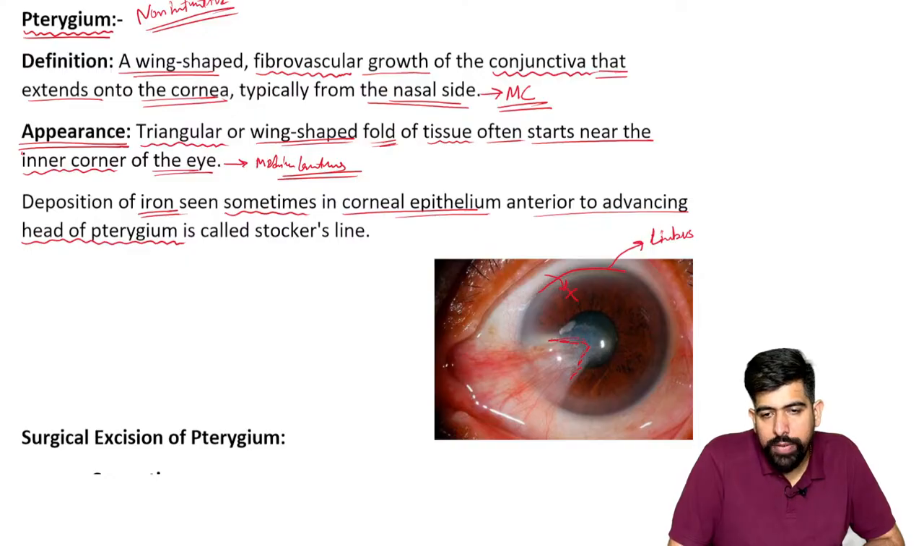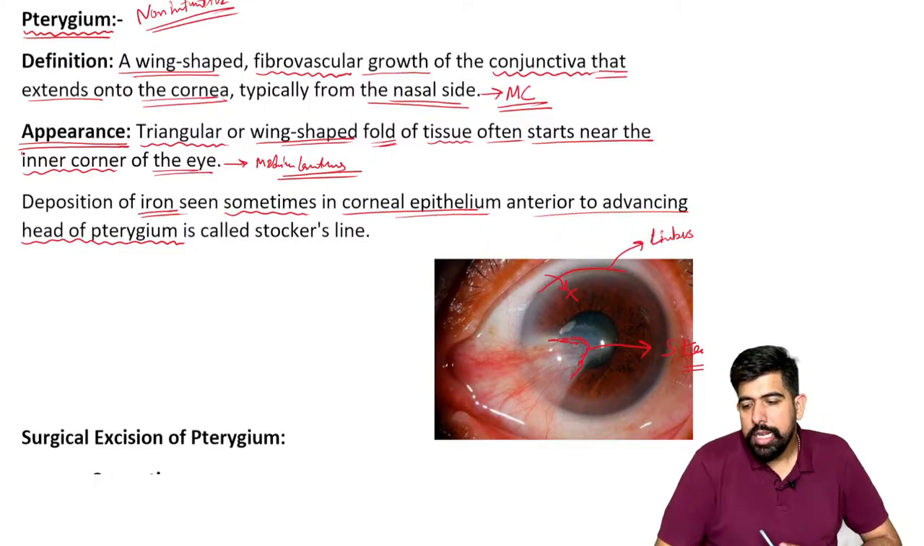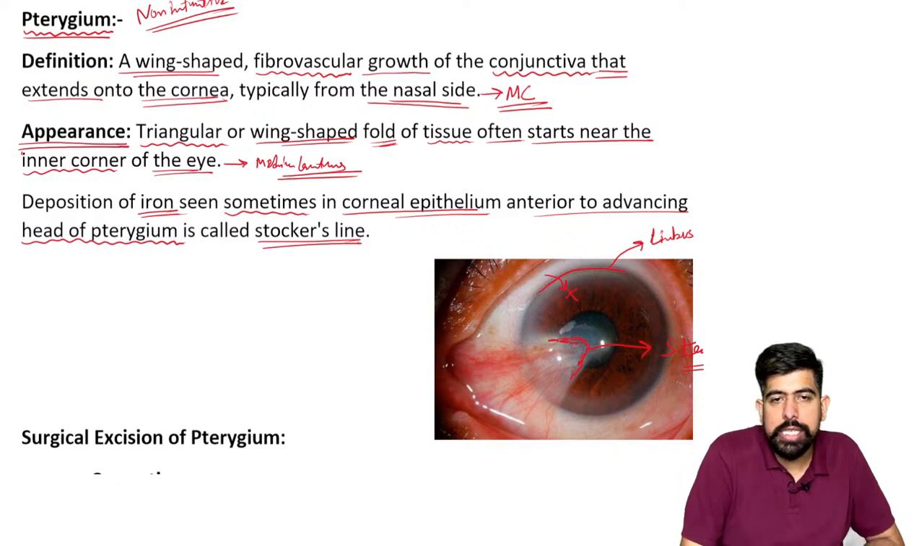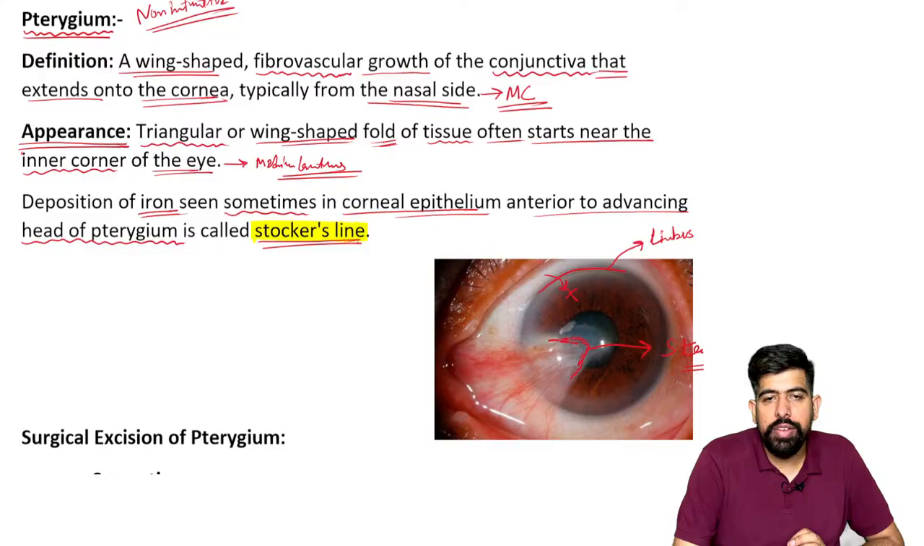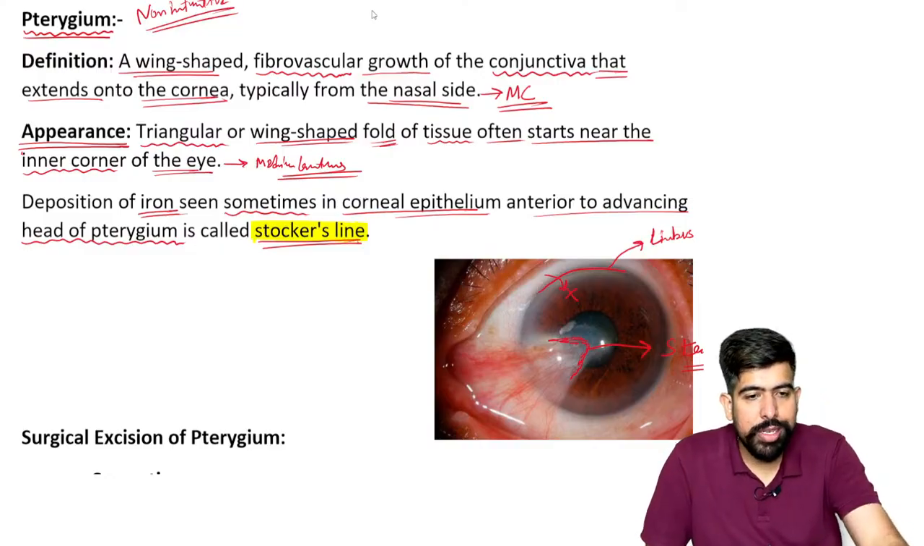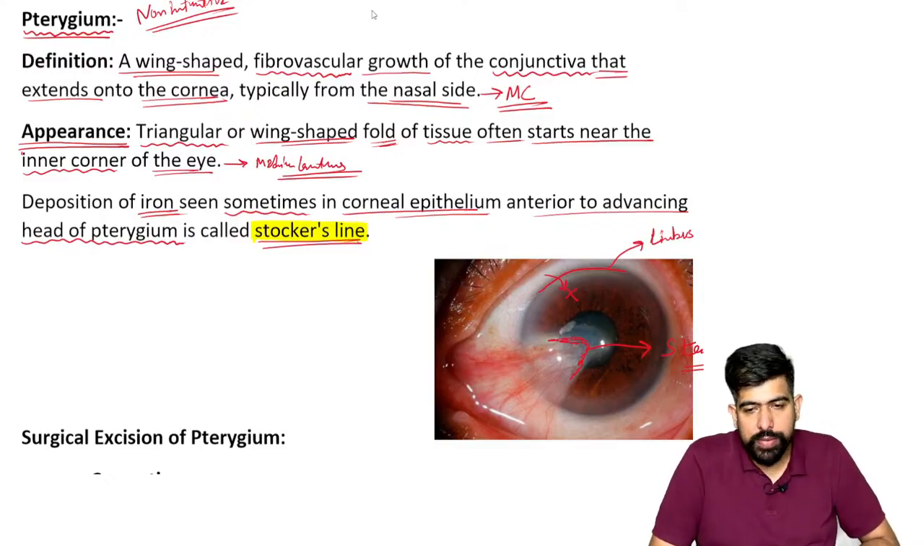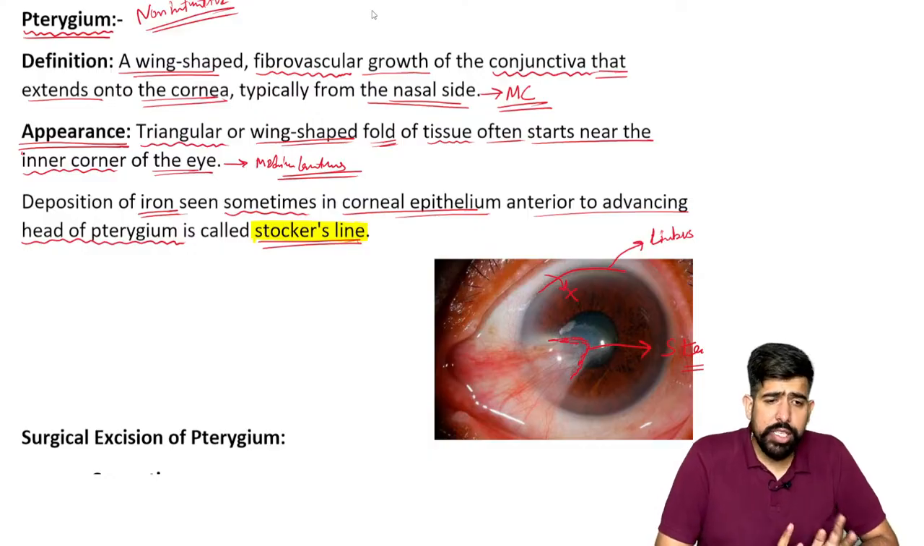Okay, there is a deposition of iron over here, right? This particular sign is known as Stocker's line. Please underline this Stocker's line, and guys, please reply to me in the chat box. Earlier also, in keratoconus, we saw the patient having an iron deposition in the cone, that is known as Fletcher's ring. Guys, please remember that is known as Fletcher's ring.